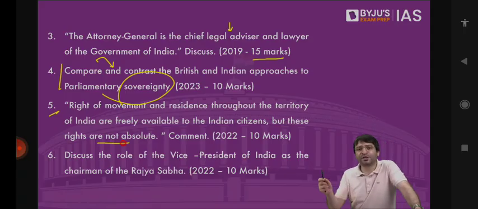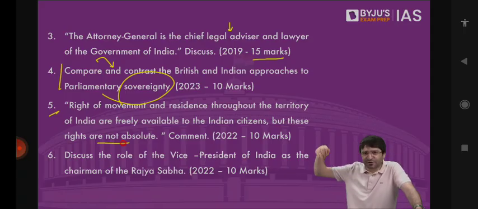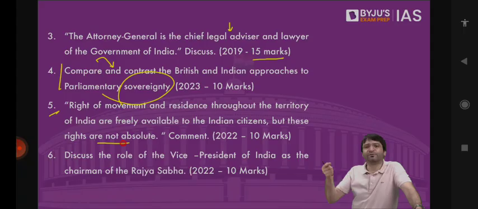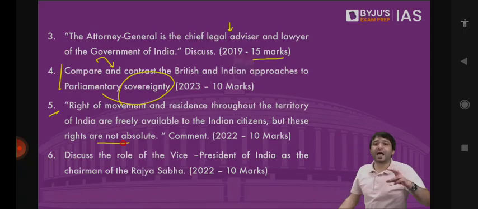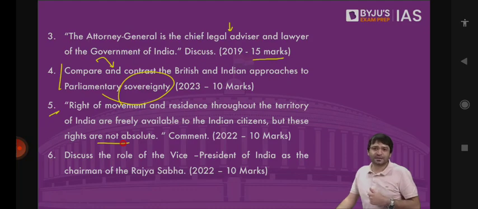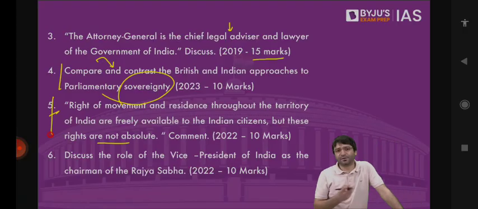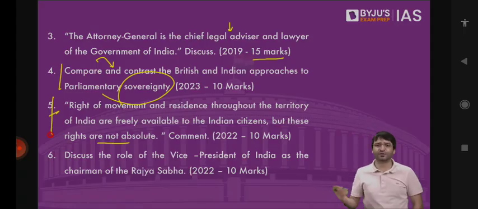For example, during the COVID-19 pandemic, restrictions were imposed on the freedom of movement. For example, leprosy patients. You can also talk about those who are habitual offenders, whose right of movement can be restricted. And we have discussed a case as well when we discussed these two fundamental rights. These fundamental rights can also be restricted in the interest of the scheduled tribes. For example, Jarawas, Sentinelese. Give their recent example. Problem solved. In 150 words, you will be able to answer. Mention the inner line permit, because this question was asked in 2022. There were inner line permit issues in Manipur.